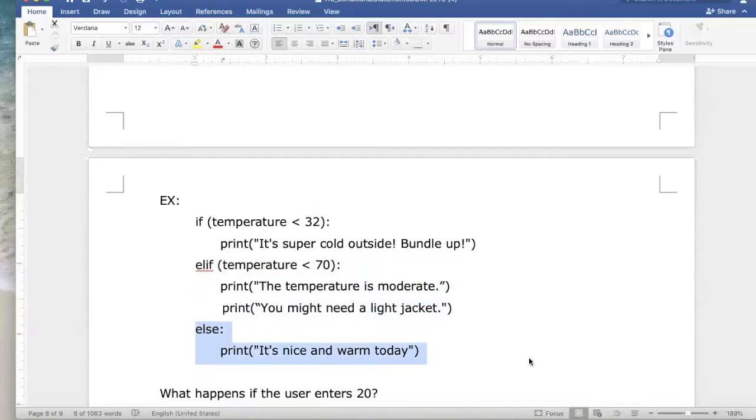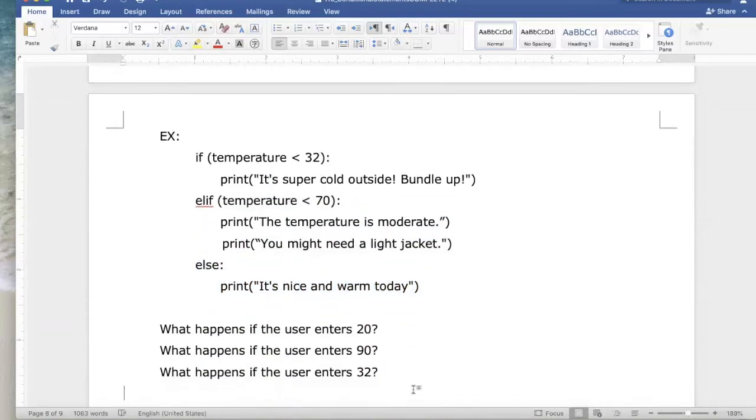So we're choosing to do one of these 3 options, and realize that we don't want all of the options to print out. We want it to be a mutually exclusive situation where it either chooses option A or option B or the default else option C.